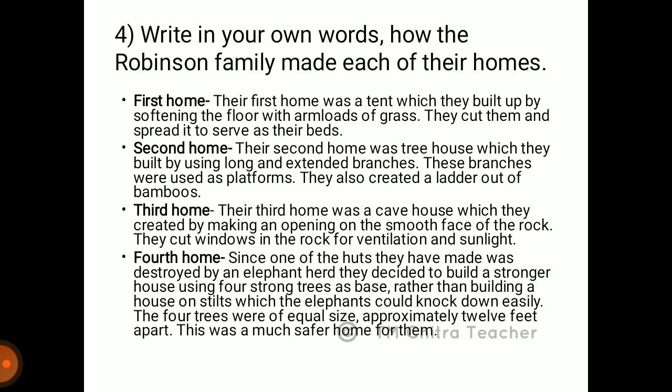Now let's see the third house, how it was constructed. The third house was a cave house, which they created by making an opening on the smooth face of the rock. They cut windows in the rock for ventilation and sunlight. Now let's see the fourth house. Since one of the huts they had made was destroyed by an elephant herd, they decided to build a stronger house using 4 strong trees as a base, rather than building a house on stilts which the elephants could knock down easily. The 4 trees were of equal size, approximately 12 feet apart. So this was a much safer home for them.